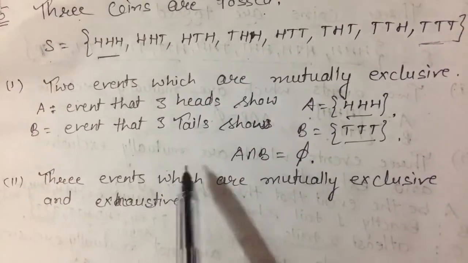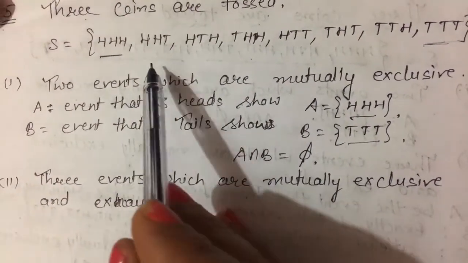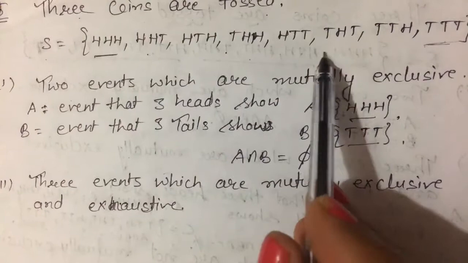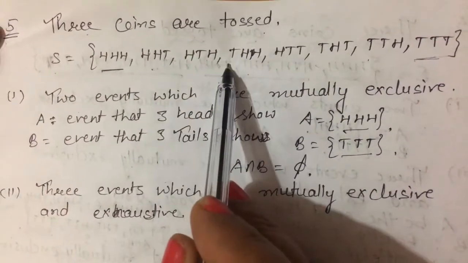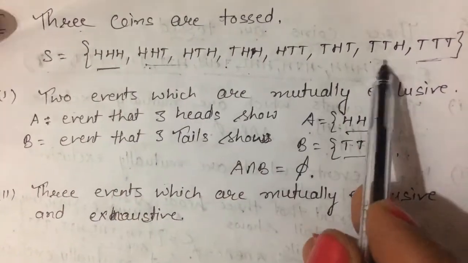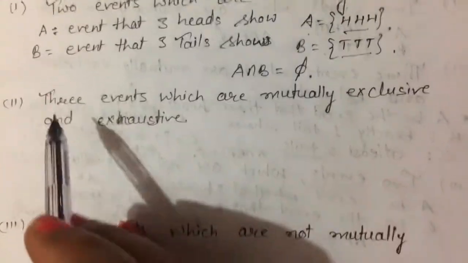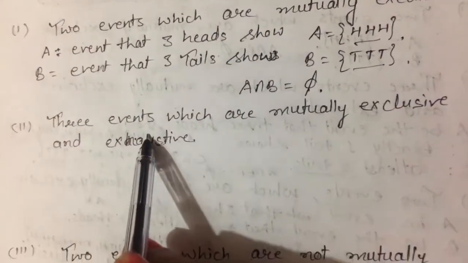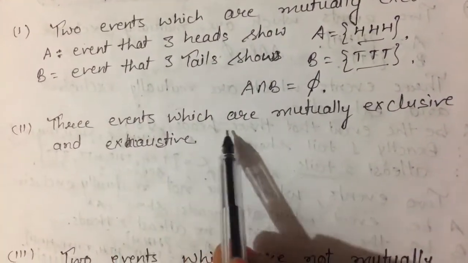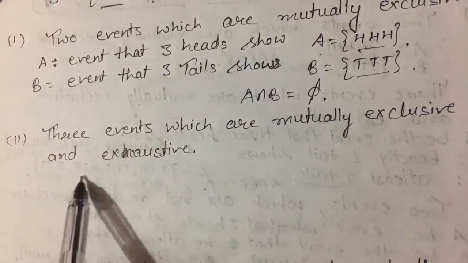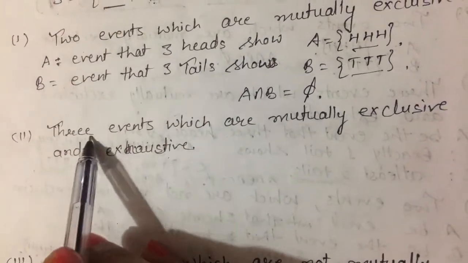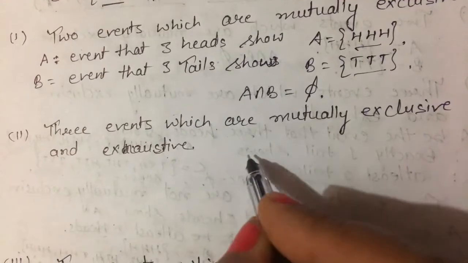You can take any example for solving it. You can take 1 tail or 2 tails. Okay, you can take 1 tail, these 3 cases, or these cases. You can take any example for showing this. Now part 2, 3 events which are mutually exclusive and exhaustive. So we have to take 3 events which are mutually exclusive.